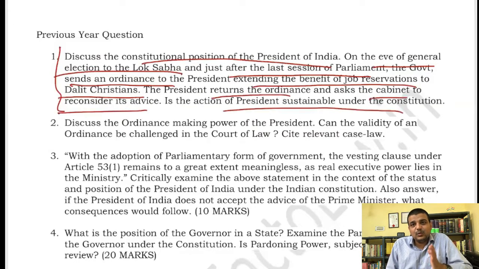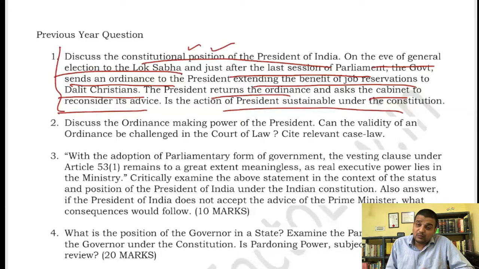Obviously the answer is yes. One time he can return any advice, but if he returns it a second time, then constitutionality comes into the picture. So it's a very plain and simple question. You have to discuss a little bit about the president's constitutional provisions, and how certain gaps have been filled by constitutional conventions. Then you can talk about clauses 74 and 75, which provide that the act of sending advice back once is provided under the constitution after the 42nd amendment, so there is nothing unconstitutional about it.